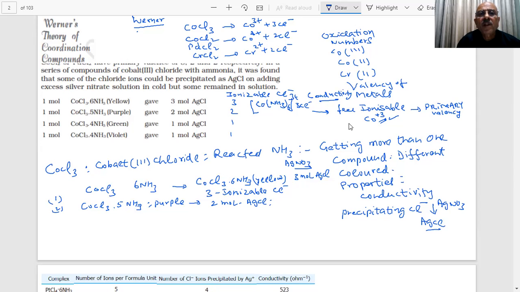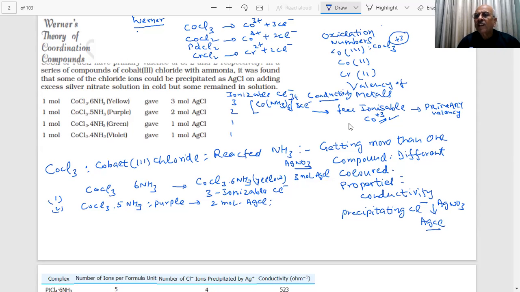The same thing I told here also: did I not say cobalt +3 in CoCl3? In CoCl3, the oxidation number of cobalt is +3, and this is the primary valency of cobalt.